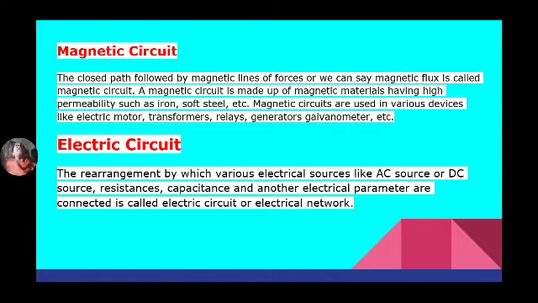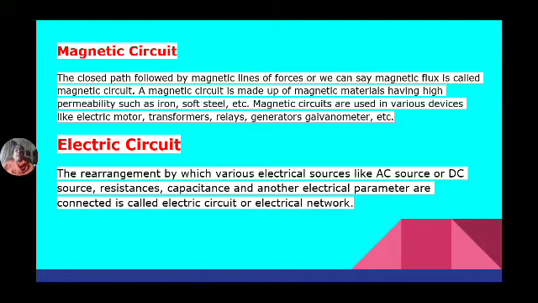It is made up of magnetic materials having high permeability, so that it allows more magnetic lines. High permeability means there is no insulator for magnetic lines. So we select a highly permeable material such that more magnetic lines pass through that material when compared with air.